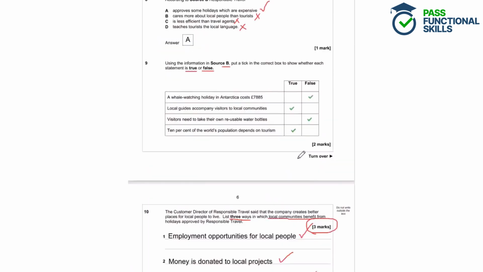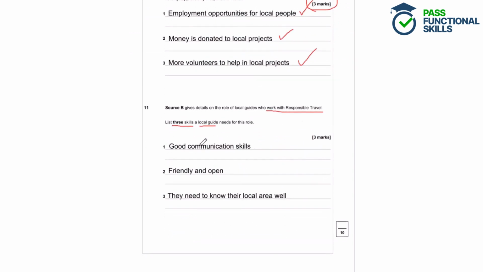So here, the students identified that some of the skills they need is good communication skills because they're communicating with tourists often and with local people as well. So they would have to be friendly and open because they're spending all day around various people. And finally, they need to know their local area well. They're giving tours, they're showing people around the area, they're guiding people. So the student will get all 3 marks for this, for inferring this information from the text.